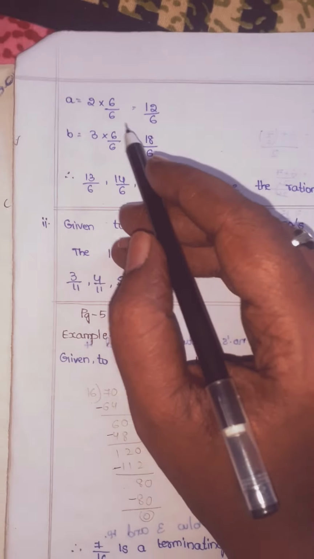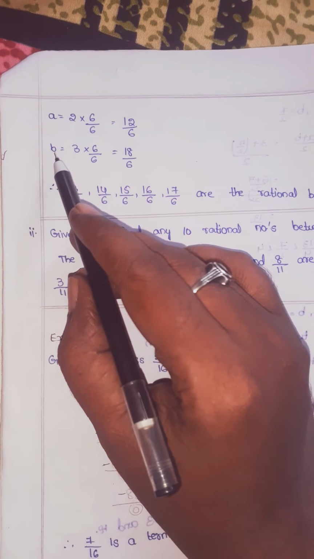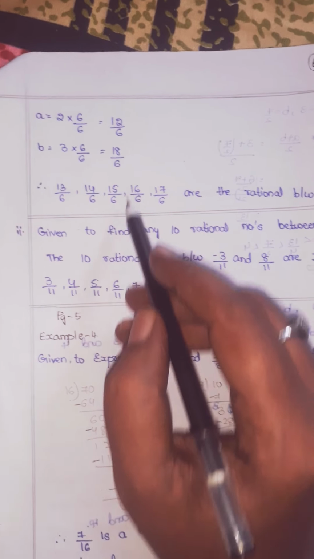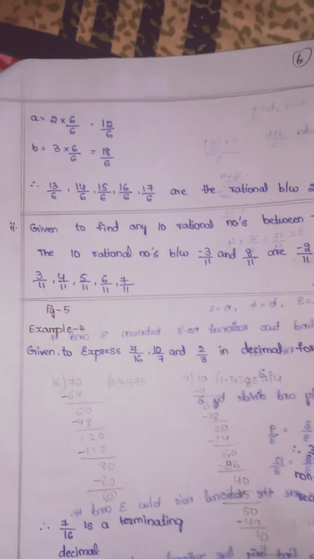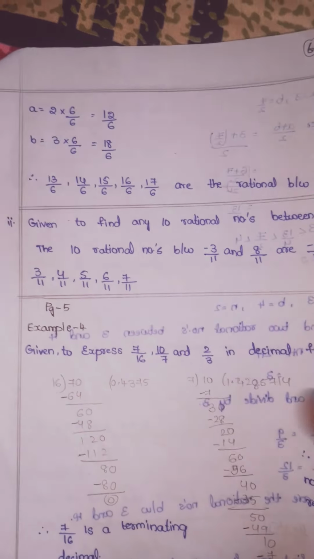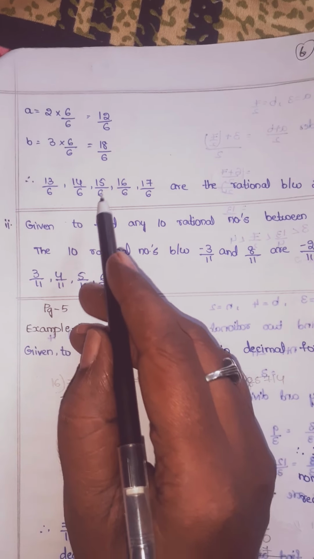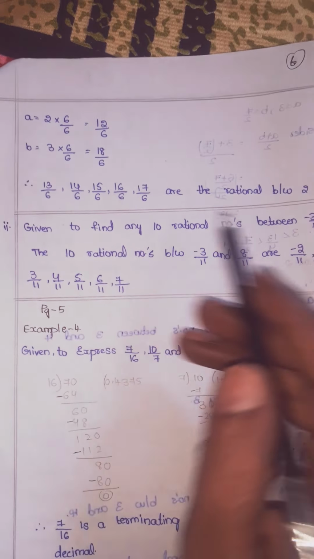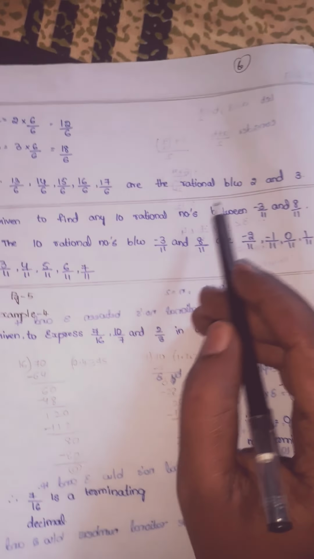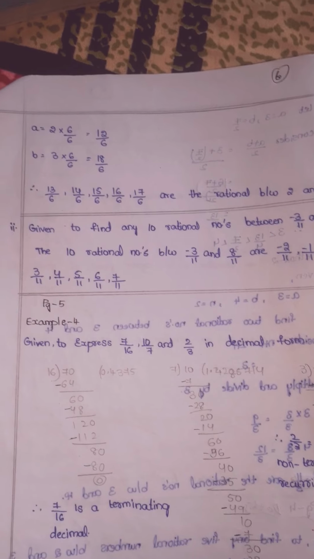So a is equal to 2 into 6 by 6, which means 2 into 6, how much? 12 by 6. b is equal to 3 into 6 by 6. 3 into 6, how much? 18, children, by 6. Don't do cancellation. Again, a question will come. So in between 12 and 18, what are the remaining numbers, children? 13 by 6, 14 by 6, 15 by 6, 16 by 6, 17 by 6. So these are the 5 numbers, children, in between 12 and 18, which are the rational numbers between 2 and 3. So in this simplest way you should do.